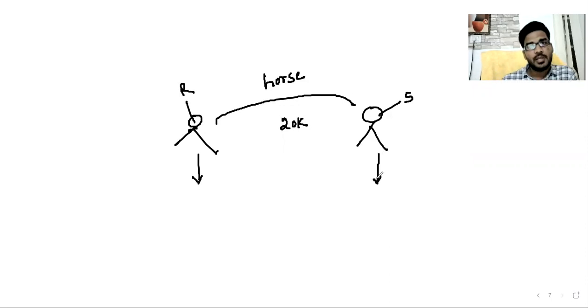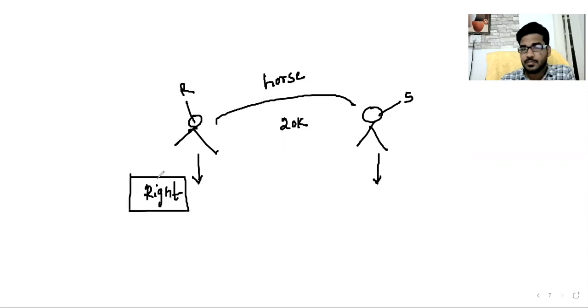What happened in this scenario? Listen carefully. Here, what is the right of Ramesh? Generally, tell me what is the right of Ramesh? To get 20,000 rupees or not? Yes.